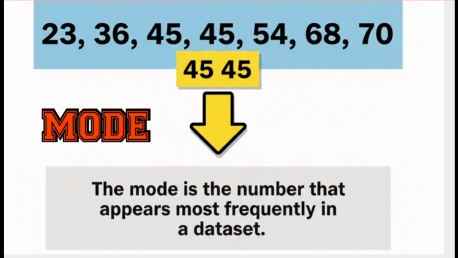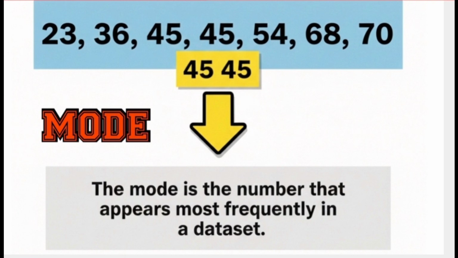Now, the mode is simply the number that appears most often. Think of it as the most popular number in the group. The learners leaned forward as she pointed at each number. So let's check how many times each mark appears. The mark 23 appears once. 36 appears once. 54, 68, and 70 also appear only once. But look at 45, it appears not once, not twice, but 3 times.